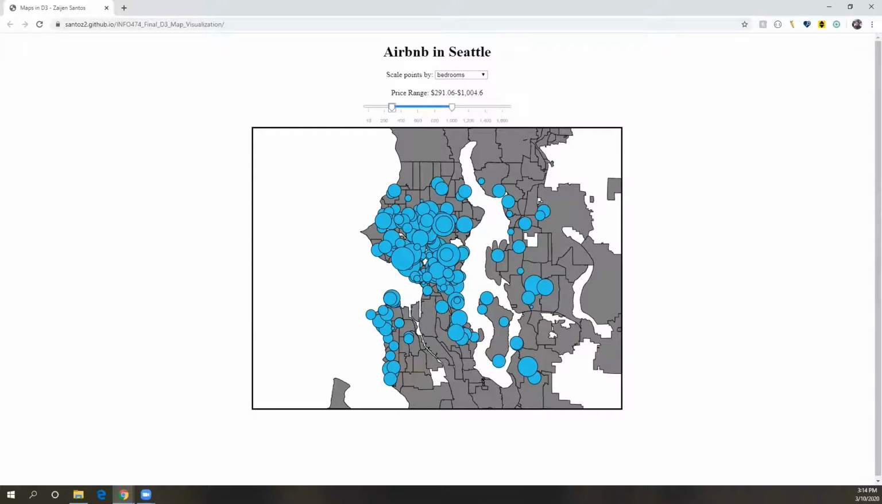From this, I would conclude that an increase in the number of bedrooms or bathrooms an Airbnb has typically correlates to an increase in the price of that Airbnb. However, because the range of the number of bedrooms is more varied in both price ranges, I would say that the number of bathrooms has a stronger correlation to the price. Meanwhile, changing the scaling to accommodations, we see that the number of people an Airbnb accommodates varies wildly.